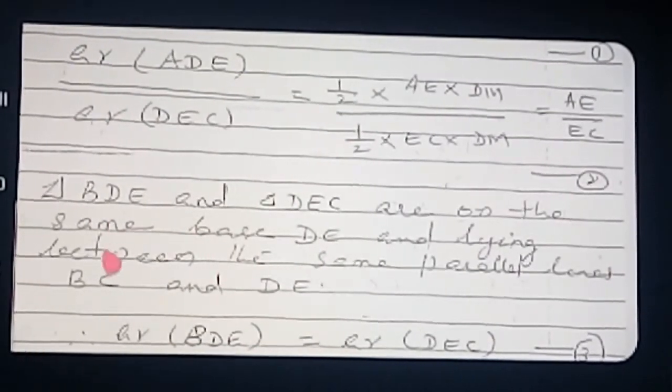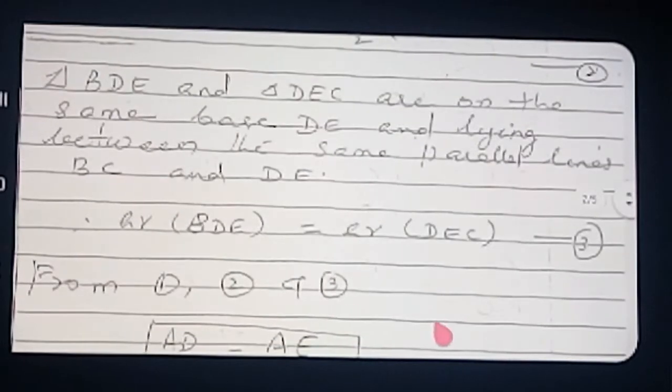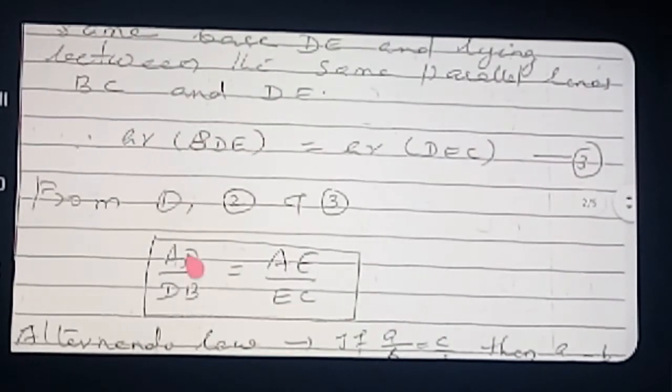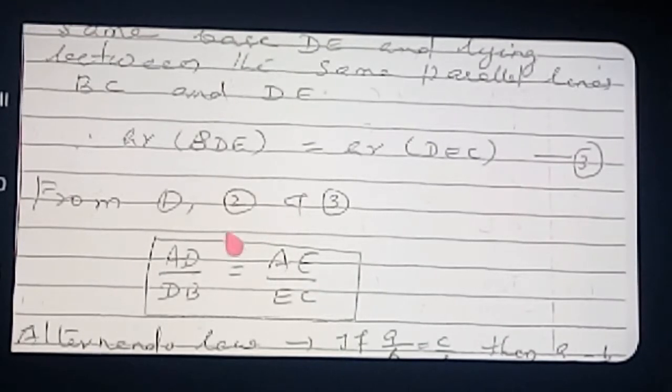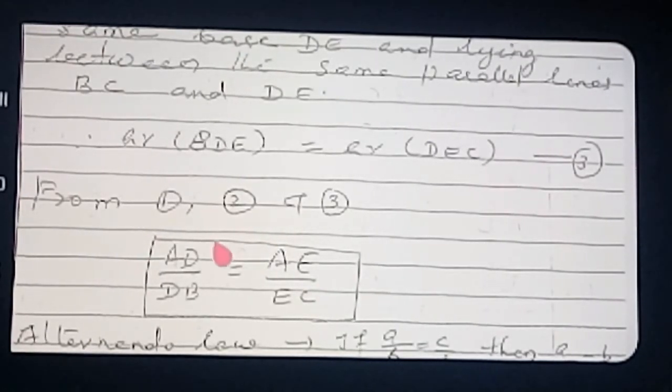Triangle BDE and triangle DEC are on the same base, lying between same parallels BC and DE. Therefore, area of triangle BDE equal to area of triangle DEC. Therefore, from equation number 1, 2, 3, what you can say? AD by DB is equal to AE by EC. This theorem we are calling as fundamental theorem of proportionality or basic proportionality theorem or Thales theorem. Okay, so you got the concept clear now?